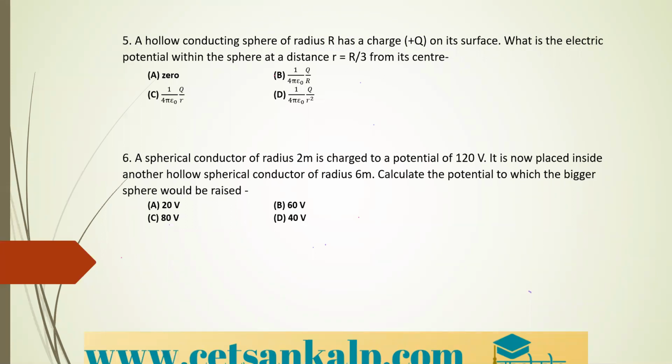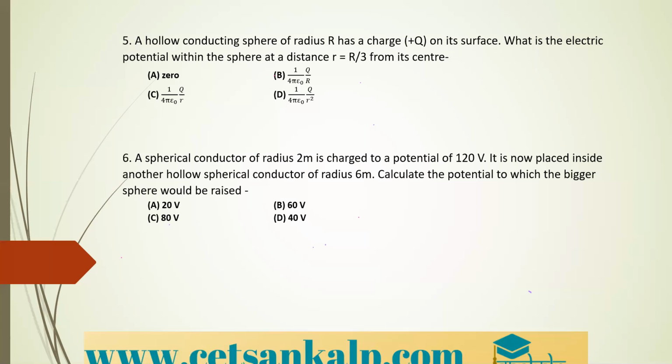Fifth question, a hollow conducting sphere of radius r has a charge q on its surface. What is the electric potential within the sphere at a distance of r divided by 3? Okay, so simple question here. Inside a conducting body, the potential will be what? It is always same everywhere. Therefore, it is equal to the potential on the surface itself.